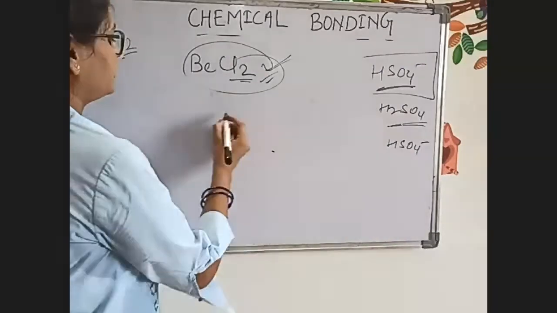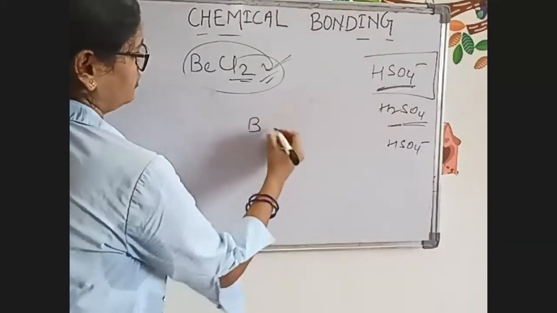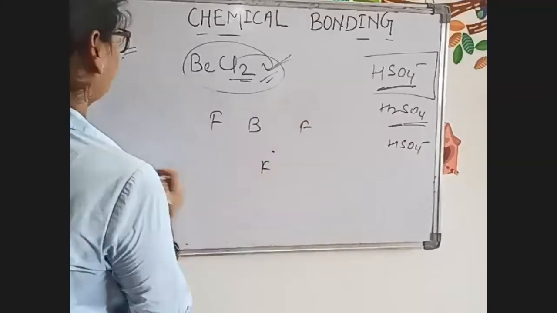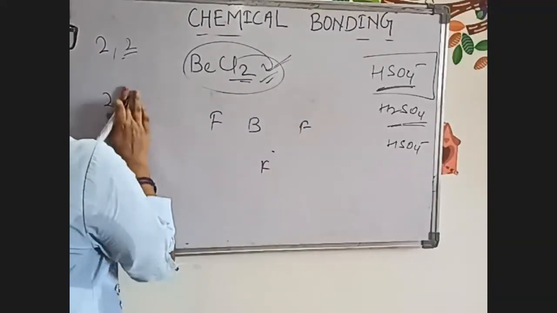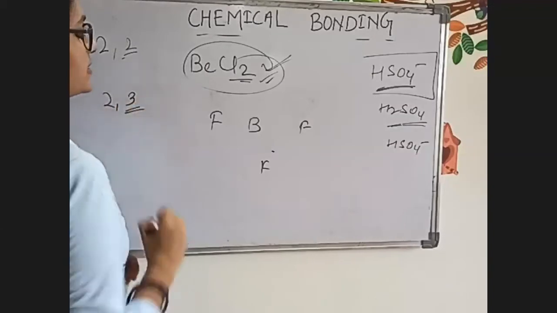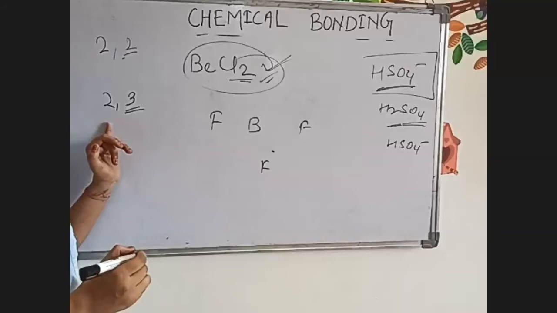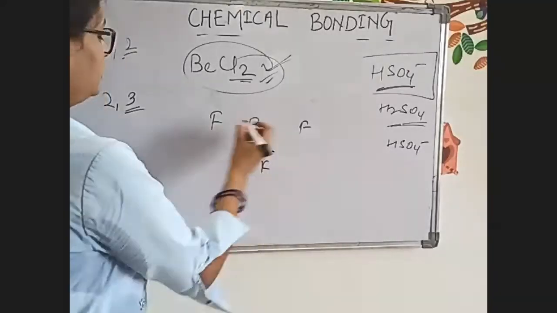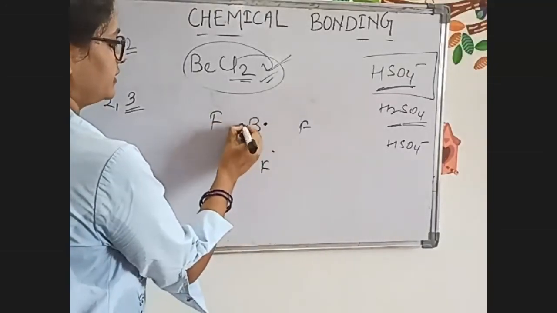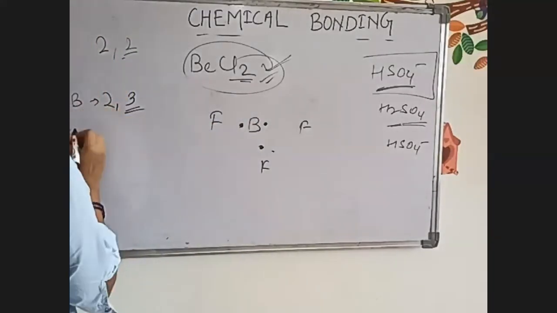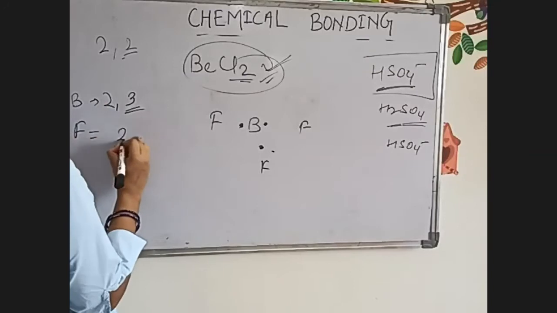So now BF3, boron. Boron has electronic configuration 2, 3. So the valence electrons will be written like this. And what is the fluorine electronic configuration? 2, 7.